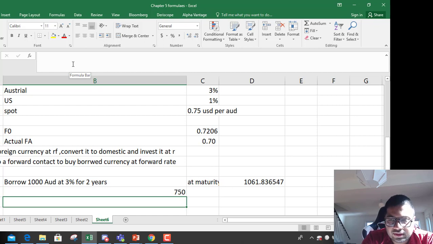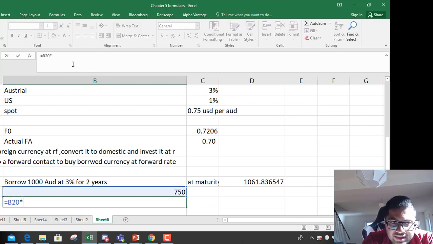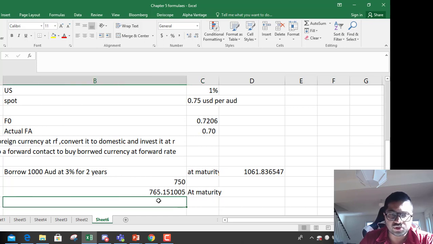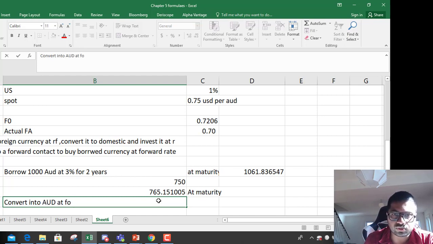Now this you would invest at the US interest rate, so 1% for 2 years. At maturity, you're going to get 765 USD, which you will convert into AUD at forward rates, because you went into a forward buy contract.